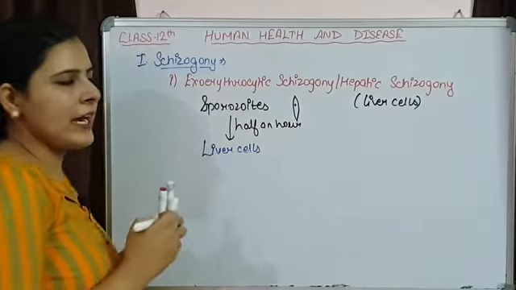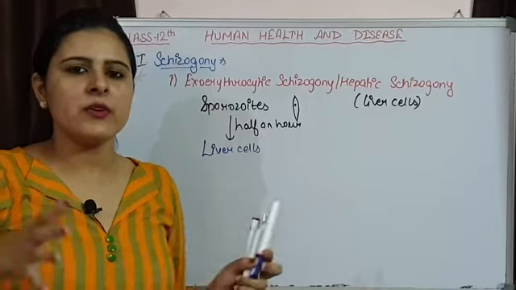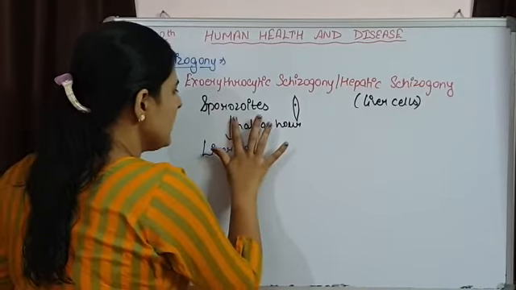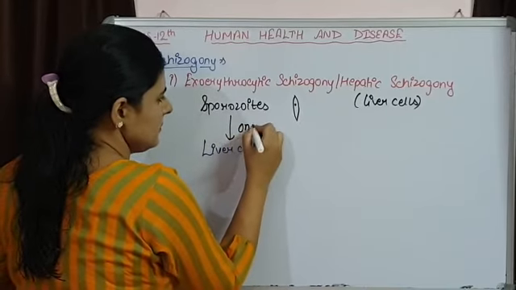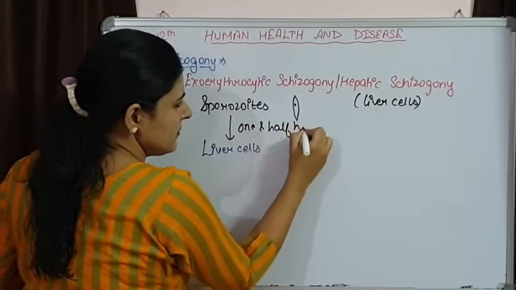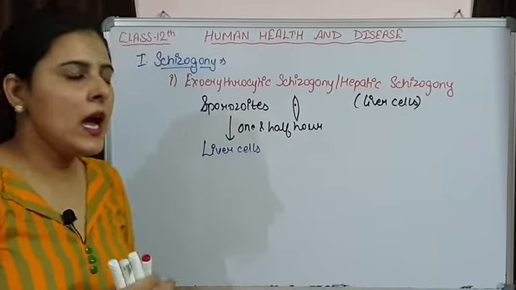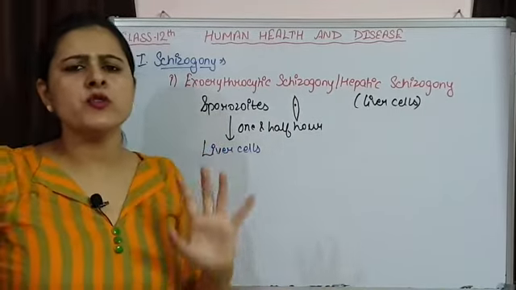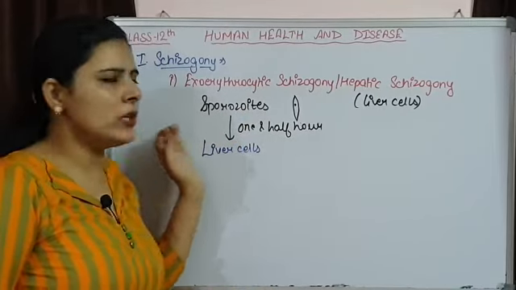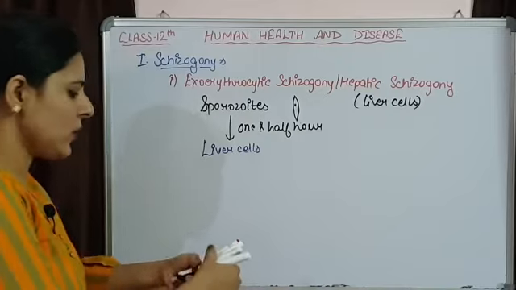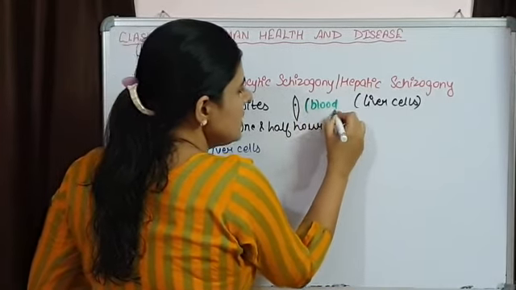So, initially that was injected in the bloodstream, but after half an hour, or you can say almost 1.5 hours, these sporozoites, almost 100 sporozoites are added in one bite, are going to leave the bloodstream and enter into the liver cells. So, initially they were present in the bloodstream.